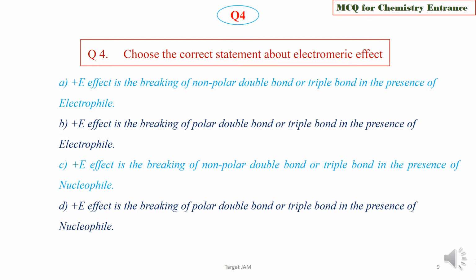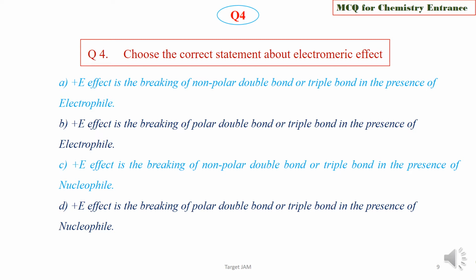Question 4. Choose the correct statement about electromeric effect. Option A. Plus E effect is the breaking of non-polar double bond or triple bond in presence of electrophile. Option B. Plus E effect is the breaking of polar double bond or triple bond in presence of electrophile. Option C. Plus E effect is the breaking of non-polar double bond or triple bond in presence of nucleophile. Option D. Plus E effect is the breaking of non-polar double bond or triple bond in presence of nucleophile.